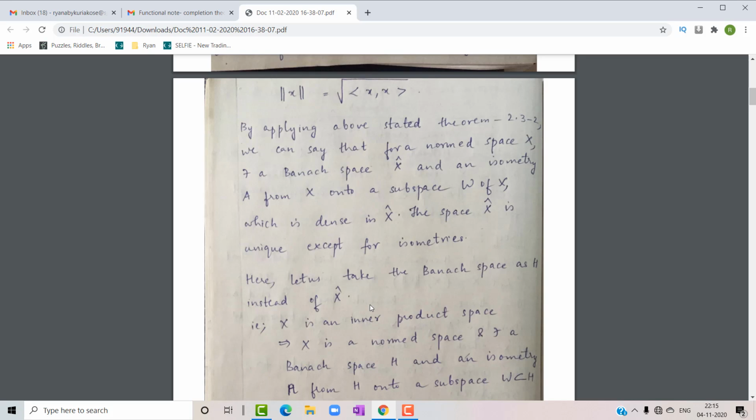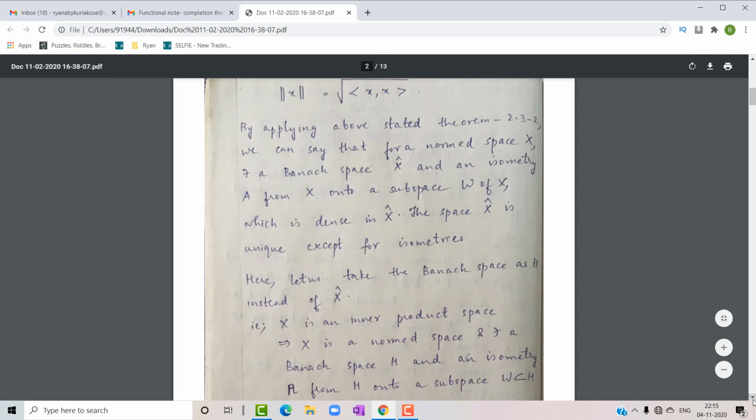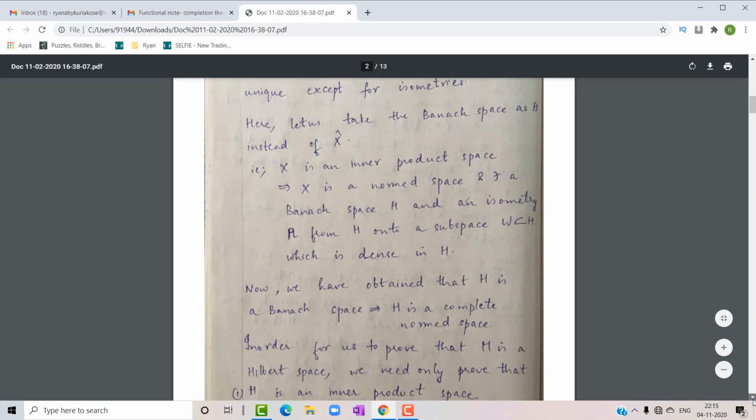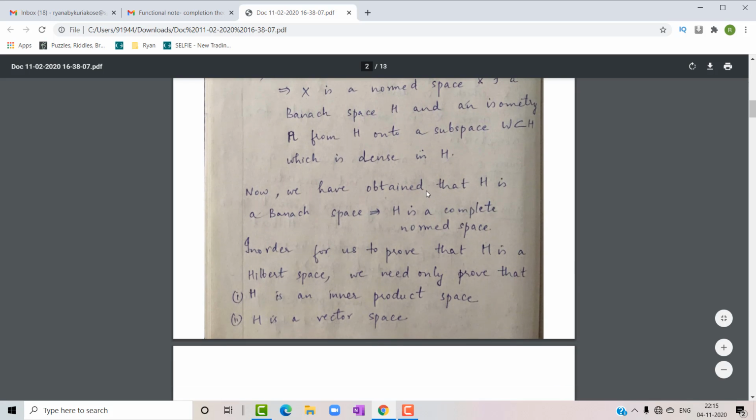So X is an inner product space, which implies that X is a normed space, and there exists a Banach space H and an isometry A from X onto a subspace W subset of H, which is dense in H. So that is what we get by using the older theorem.